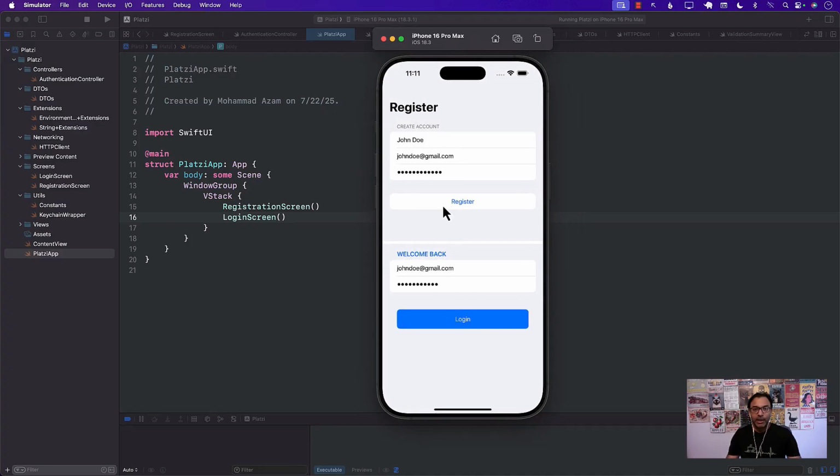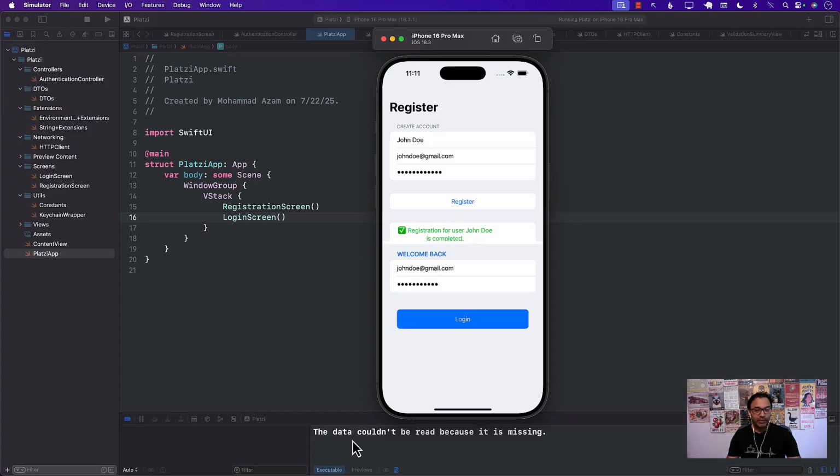Looking nice, right? Okay, so John Doe, that's fine. I'm going to register. There we go. So that was the reason that I had registration and login on the same screen. So now I can just click the login button. Okay, so there we go. There's something going on. See?